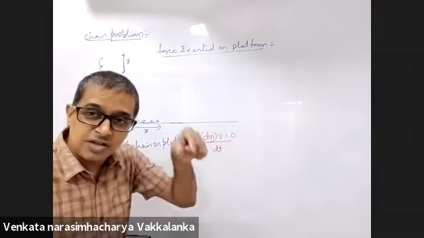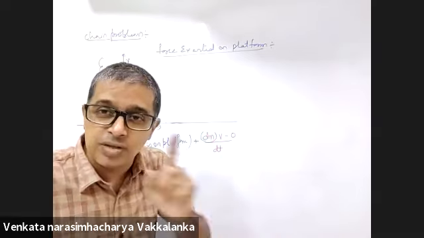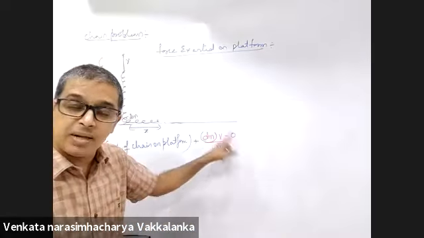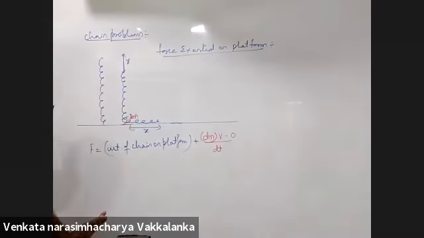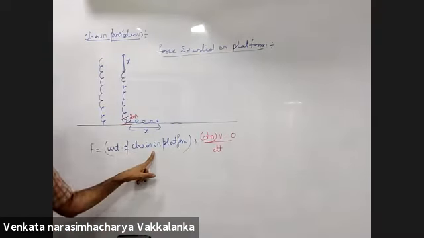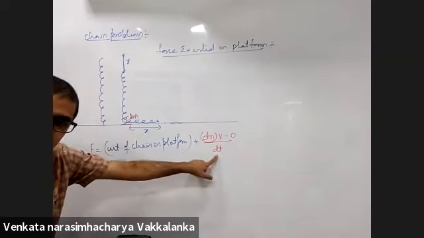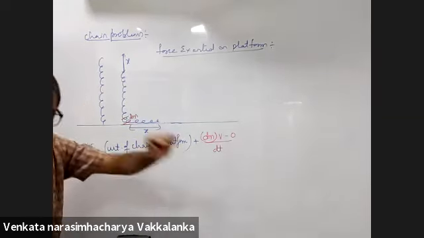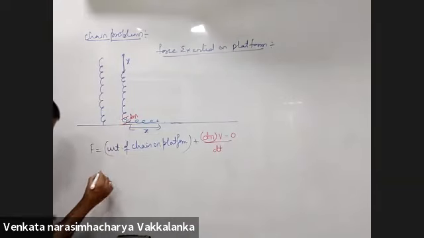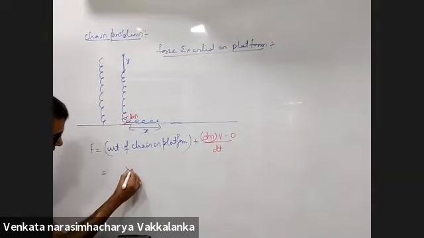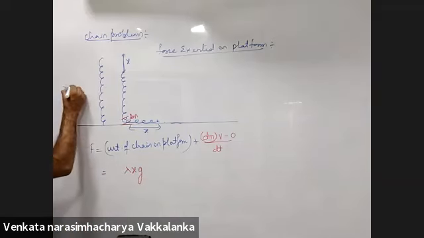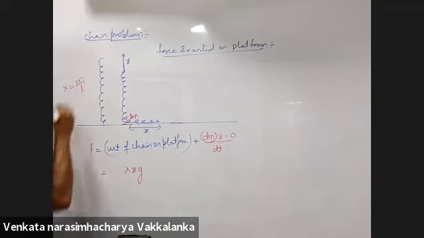Once it strikes the ground and comes to rest, there is a change in momentum, so there should be a force exerted. So along with the weight of the chain on the platform, you have another additional force acting on the platform in the downward direction. What is the weight of the chain on the platform? Lambda x into g, where lambda is mass per unit length.